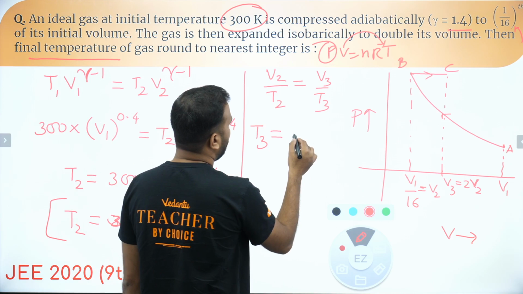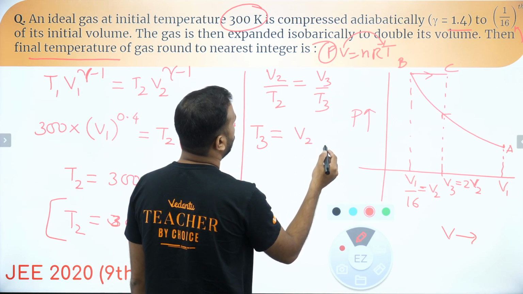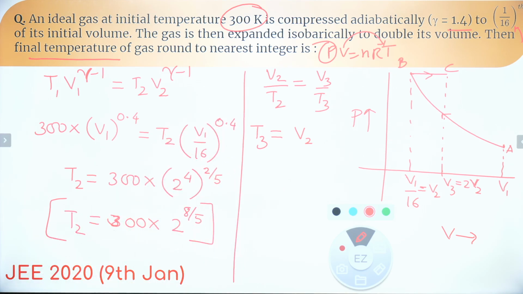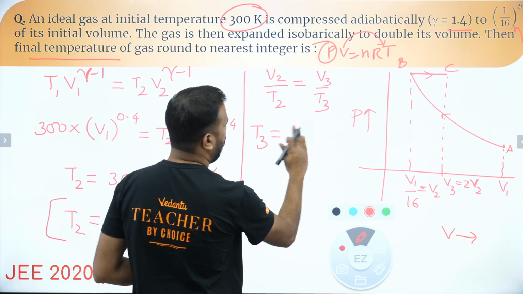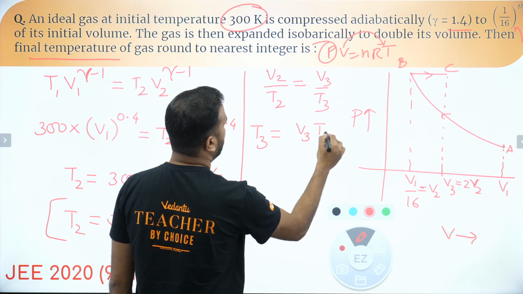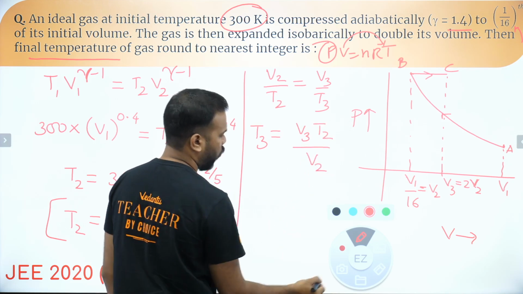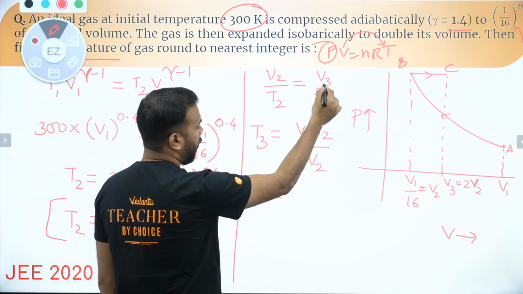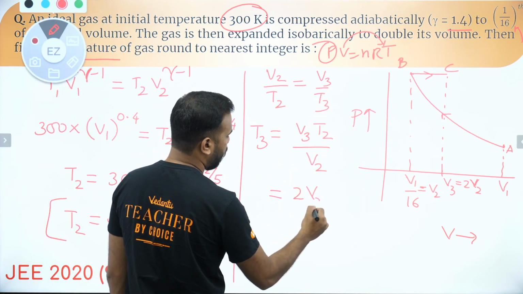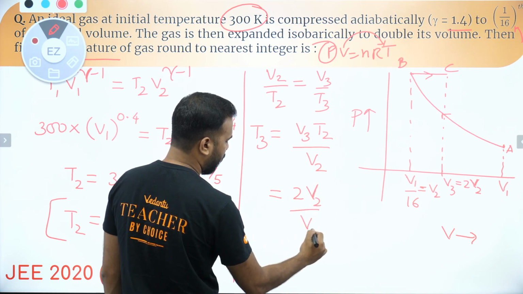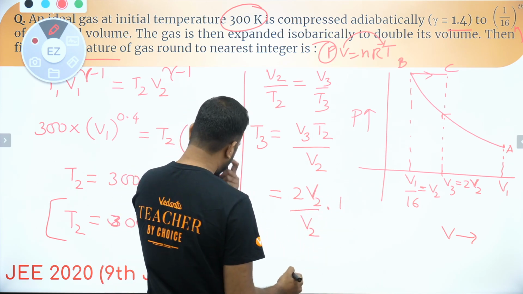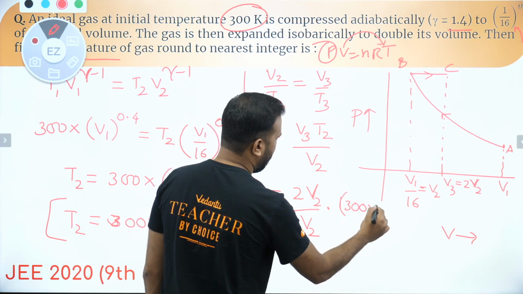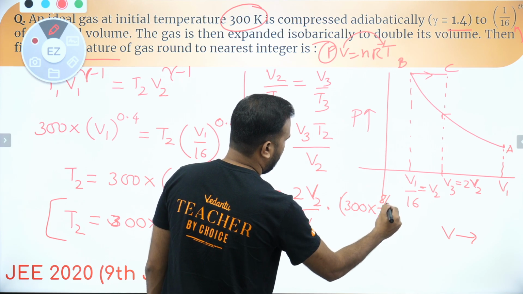If T3 goes to this side, you will have V3 T2 by V2. So V3 is 2 times V2, divided by V2, and this is T2, and for T2 we can write the value, which is 300 into 2 to the power 8 by 5.